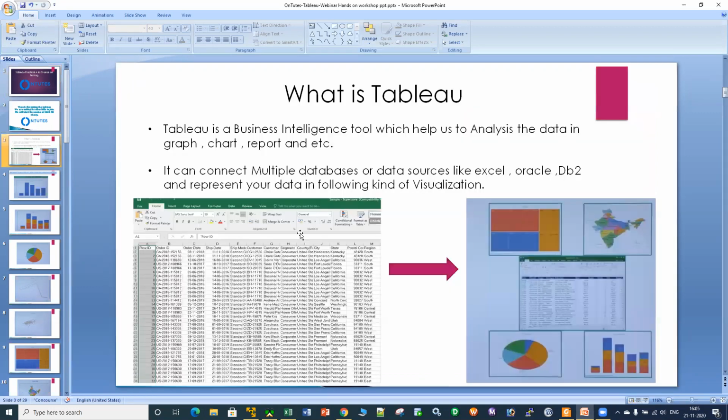Let me start with some introduction of Tableau: what is Tableau, why we need to learn Tableau, and what are the advantages we have with this reporting tool which the other reporting tools are not offering.